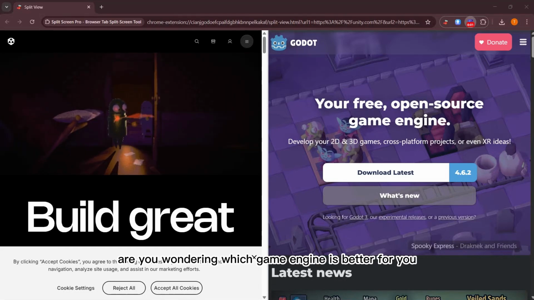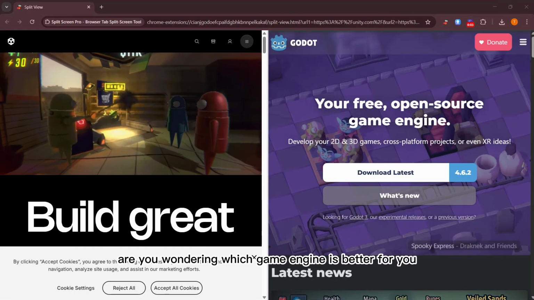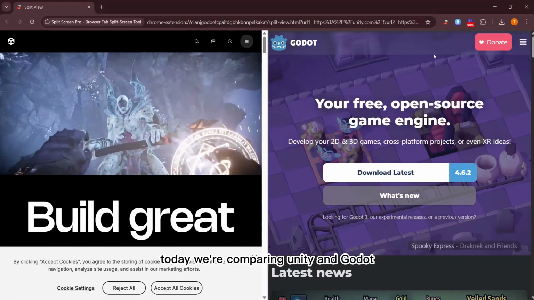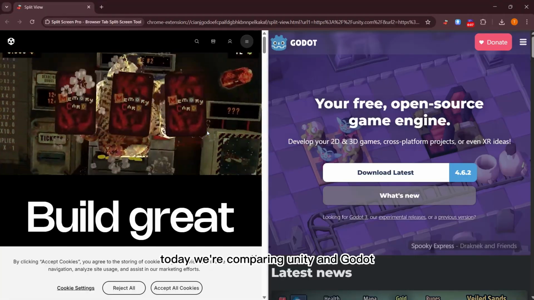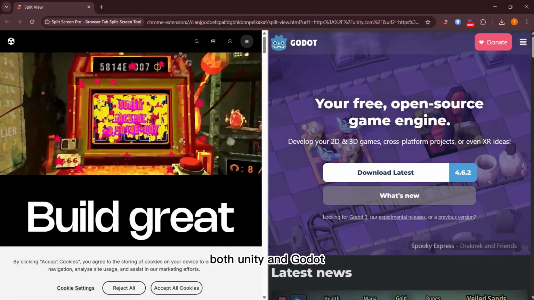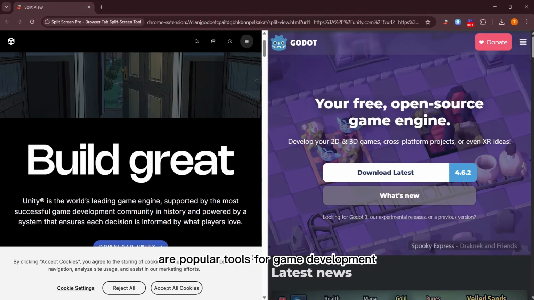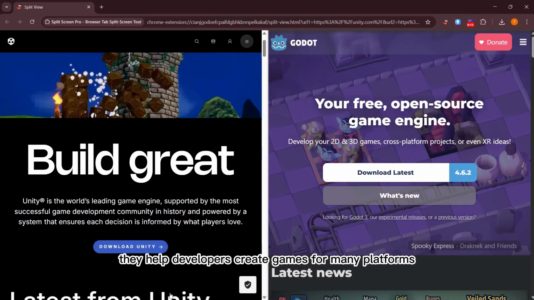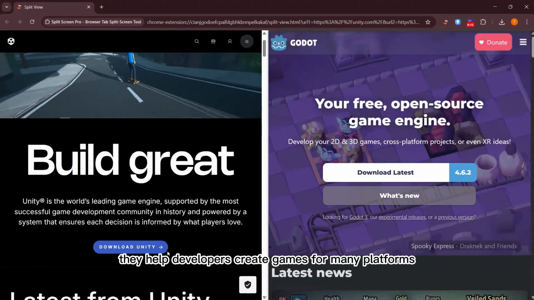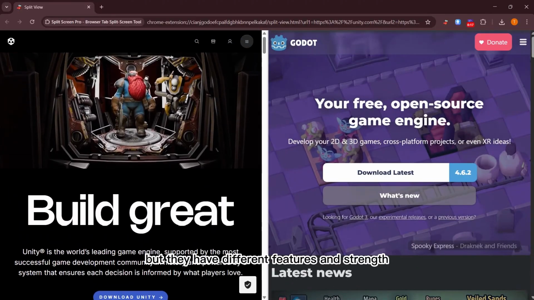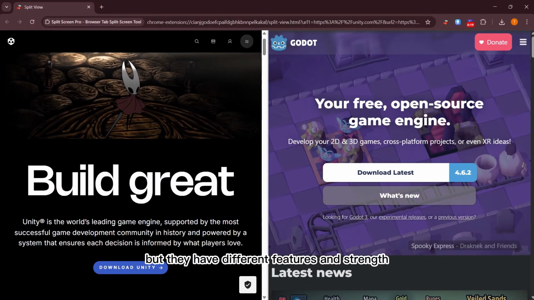Are you wondering which game engine is better for you? Today we are comparing Unity and Godot. Both Unity and Godot are popular tools for game development. They help developers create games for many platforms, but they have different features and strengths.